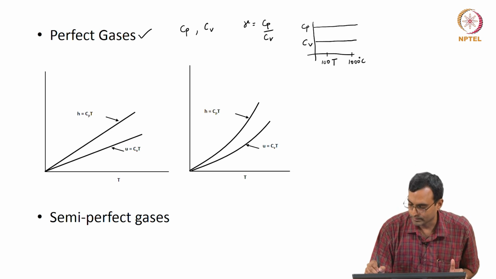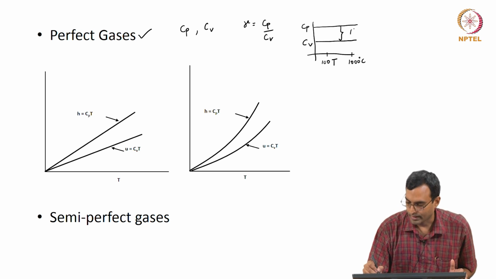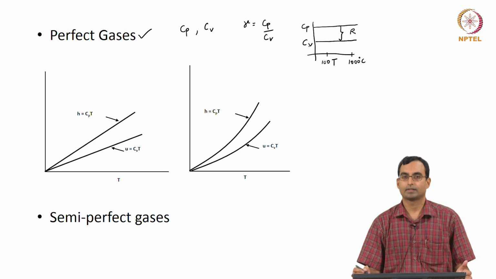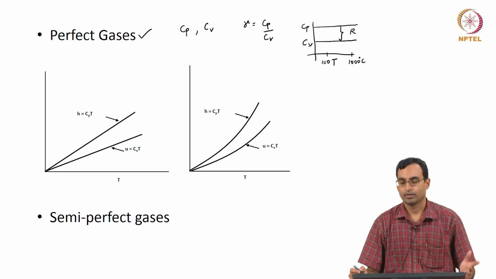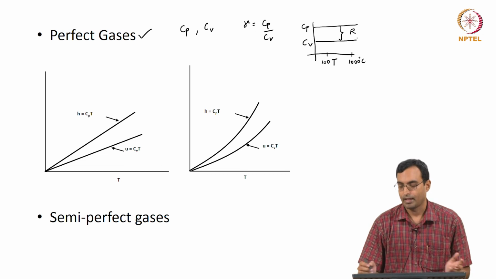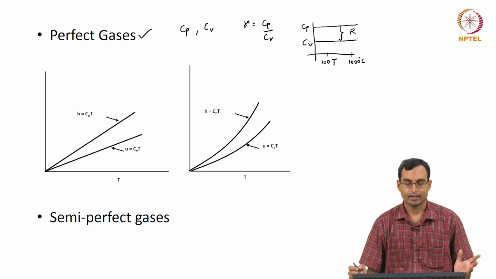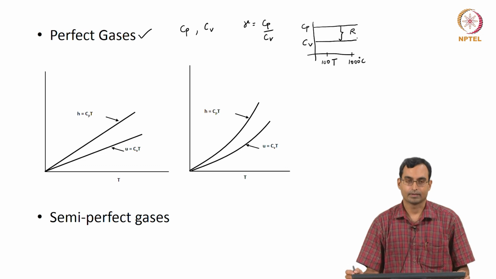Cp would also be constant, so it is another straight line parallel to the T axis, and the difference between these two would of course be the specific gas constant R, where Cp and Cv are the specific heats in units of, say, joule per kg Kelvin, and R has the same units. The difference between Cp and Cv is R. All these would be constant if we had a perfect gas. These are also often called calorically perfect gases, and it essentially means that Cp and Cv are constant.